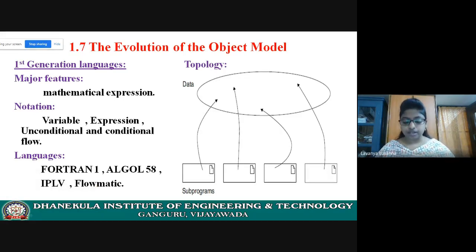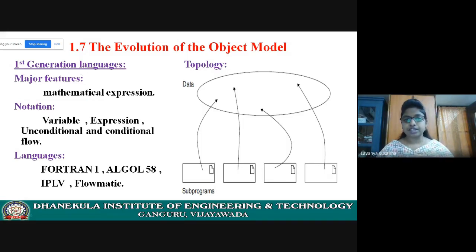Evolution of the object model. Here I'm going to explain the generations of the languages. Here languages means high level languages, the generations of high level languages. I'm not talking about low level languages or all those things. I'm talking about only high level languages. Let us see the generations of high level languages.